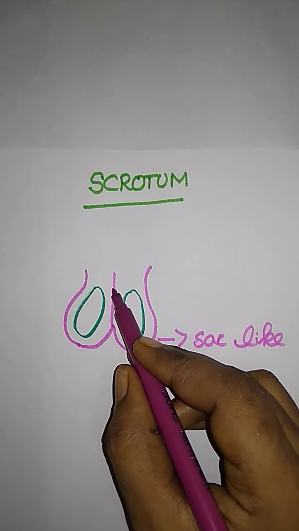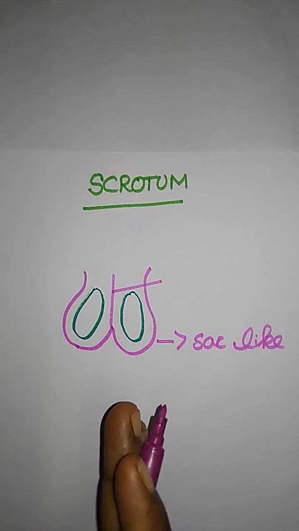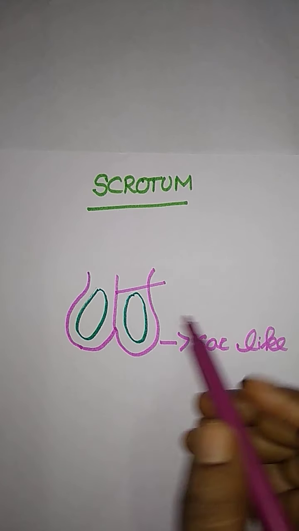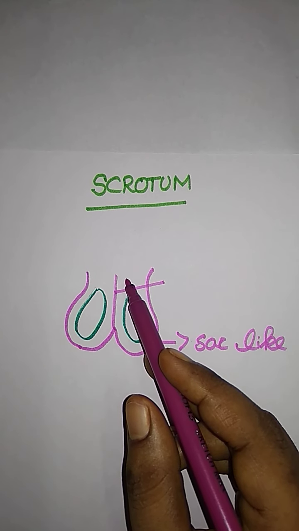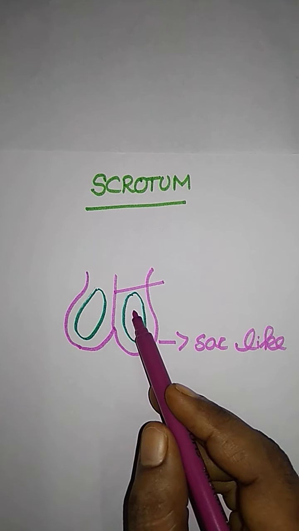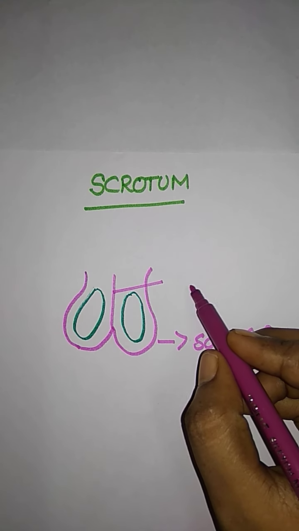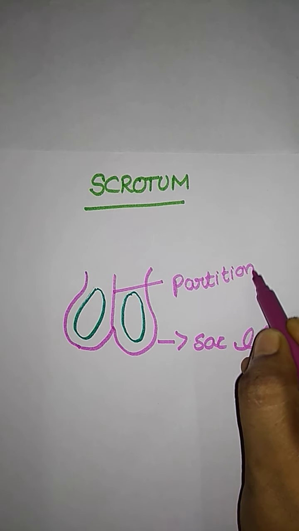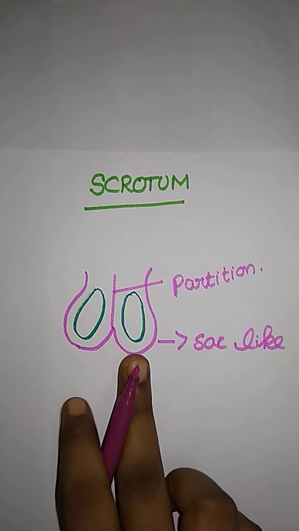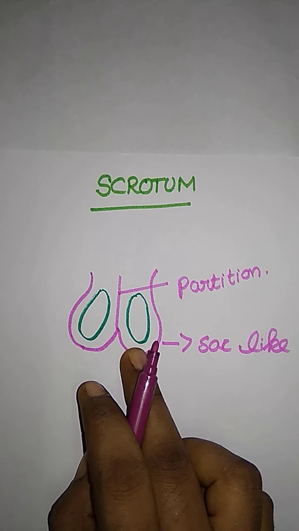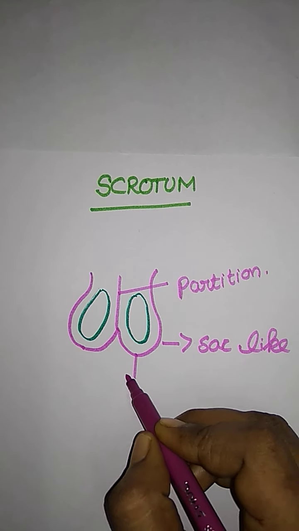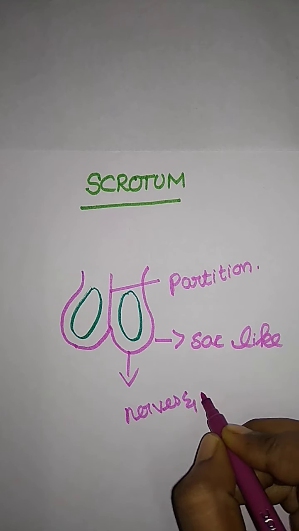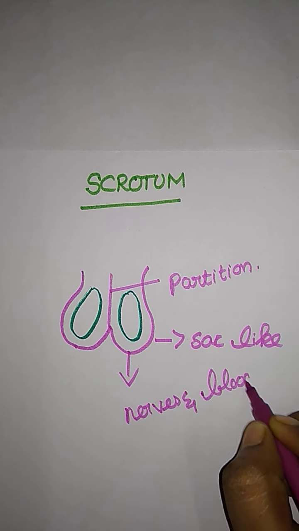Partition means a division. It is present between the two, in the middle. This is the muscular partition between the two testes. And the scrotum contains a number of nerves and blood vessels.